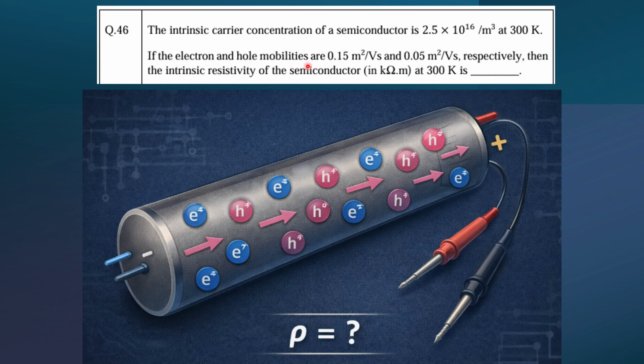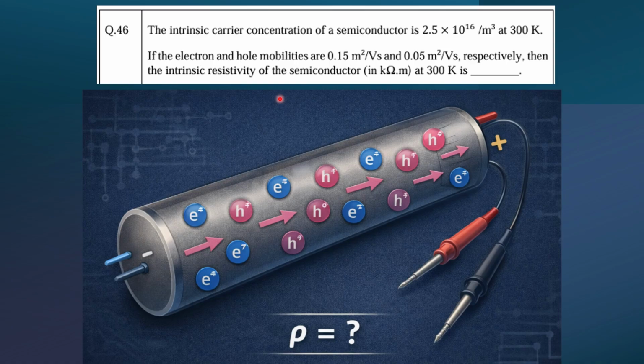Now the electron and hole mobilities are this and this, right? So electrons can move faster in the semiconductor, and compared to the electron, holes may have less speed. So electrons definitely have the faster speed. So these mobilities mean the speed, the velocity only, right? So what are the speeds? Electron has this 0.15 meter square per volt second, and the hole has this much, 0.05, right?